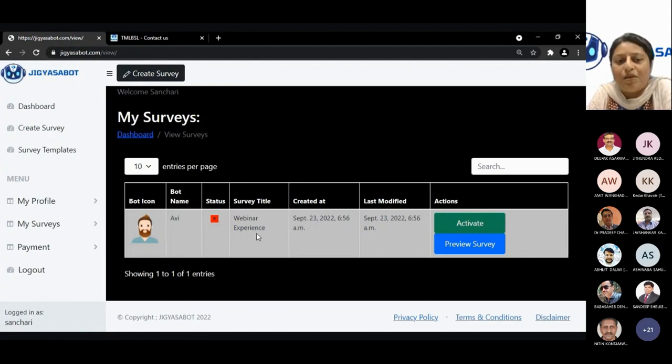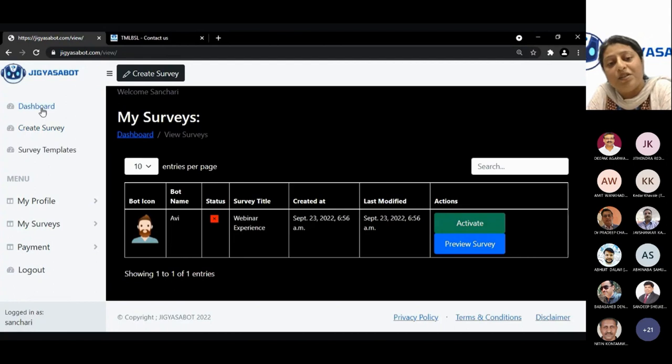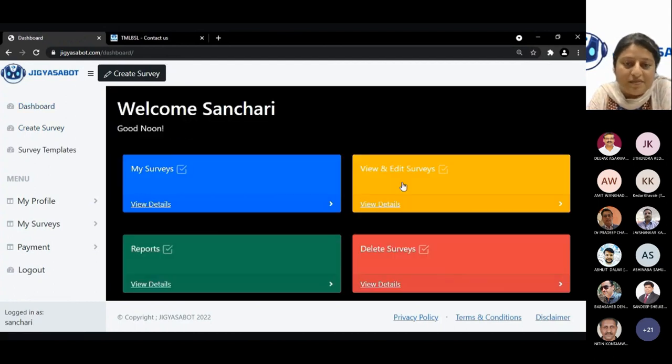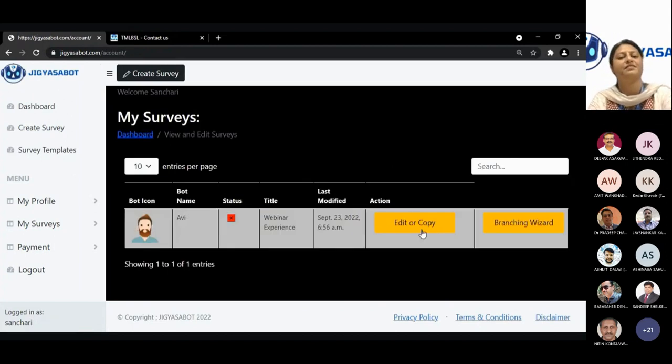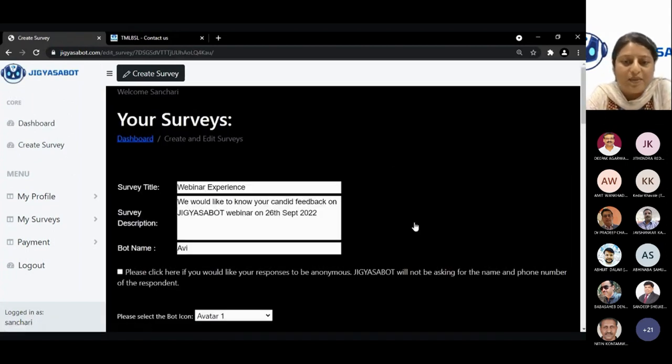As you can see, the status of the bot here is a red dot because it's not yet activated. You can preview the survey before you roll it out, or you can activate that survey immediately. And once you activate the survey, that link can be shared with the respondents. So I will now go to my view and edit survey button, and I'm going to edit the questions.